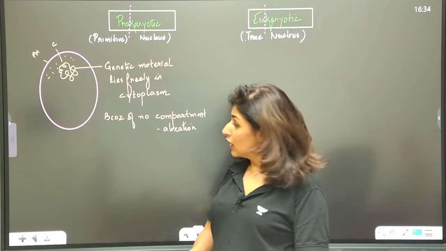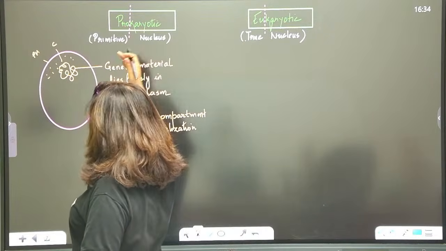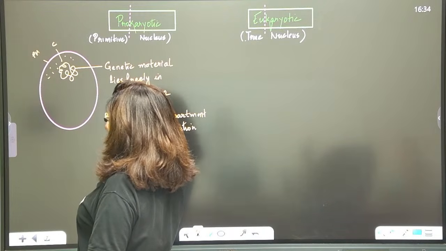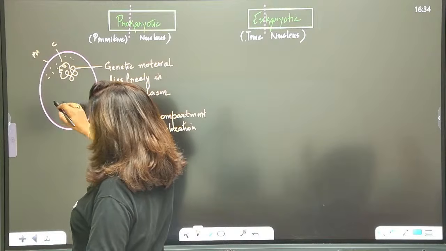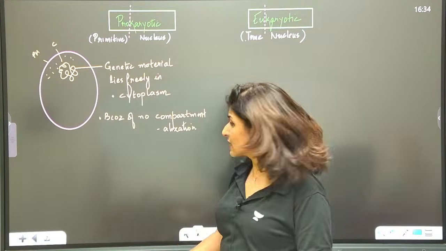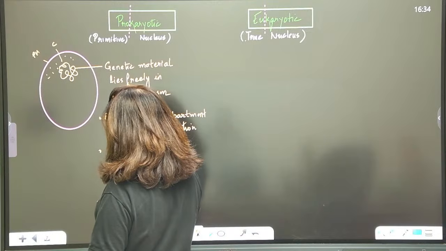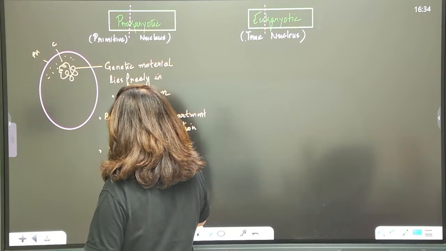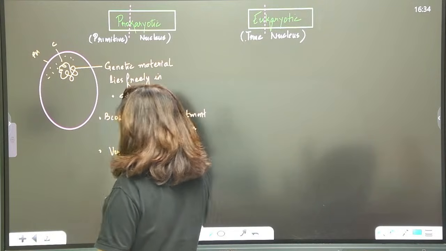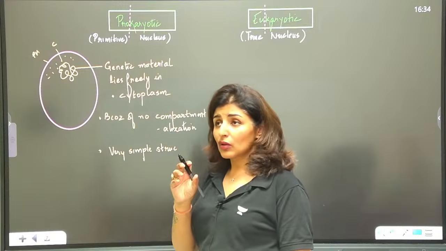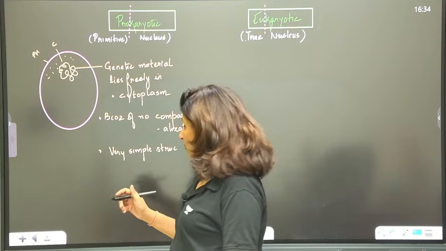Is that clear? Not only is the genetic material lying freely in the cytoplasm, but in fact, the whole structure is very, very simple, a very basic structure. There are no specific structures for different functions.